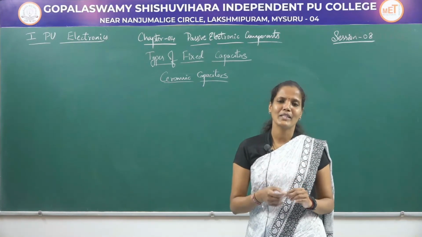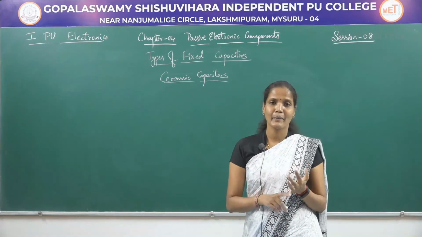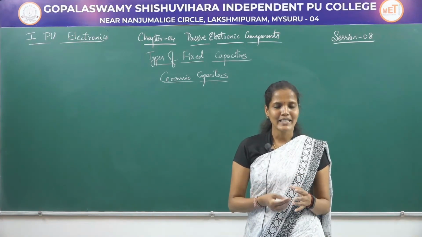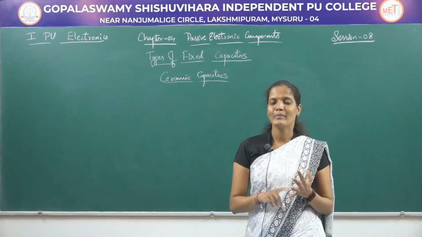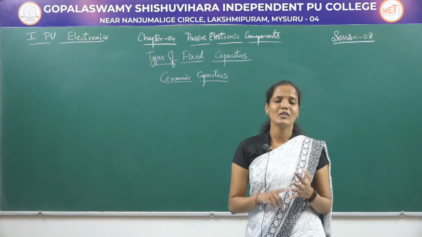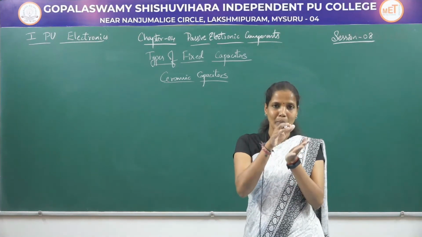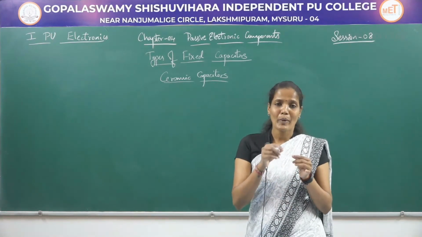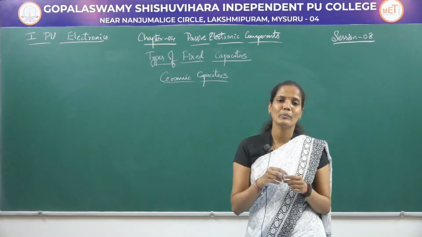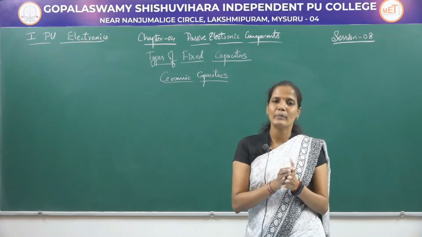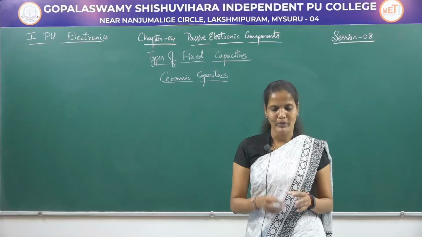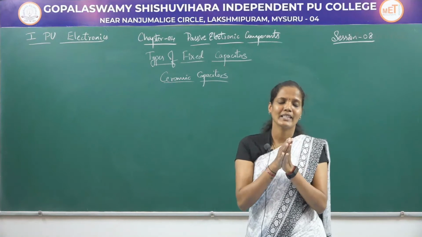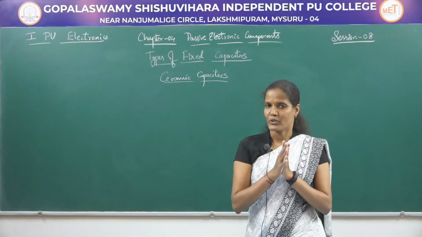So, the ceramic dielectric medium is nothing but a compound of titanium, barium, magnesium and strontium, and the conducting plates can either be made of tin, aluminium or silver. They are going to use either of these three materials to construct the plates, and between those two plates they are going to place a dielectric medium, and two metal leads will be attached to the plates. Metal leads, in the sense copper leads, will be attached to the plates for external connection, and the entire unit will be completely encapsulated with a plastic coating for protection.